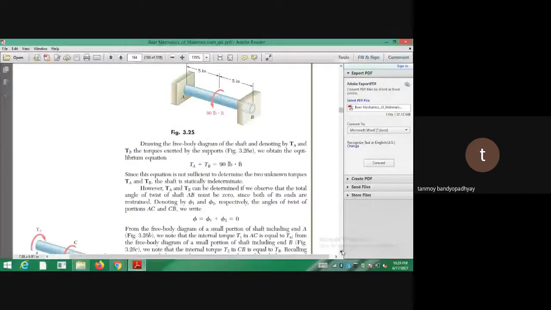So TA plus TB is equal to 90. TA and TB are the resisting torques. You can see only one equation is coming out from this one. So this is actually a statically indeterminate case. You cannot solve this problem using the equations of statics alone.